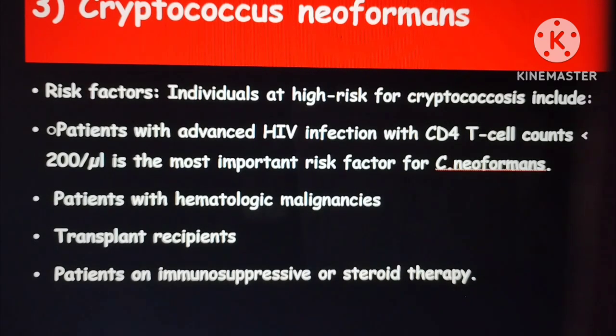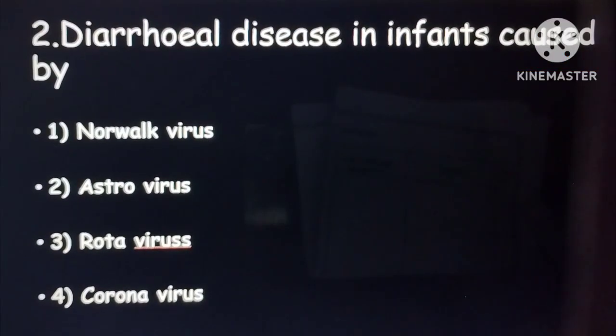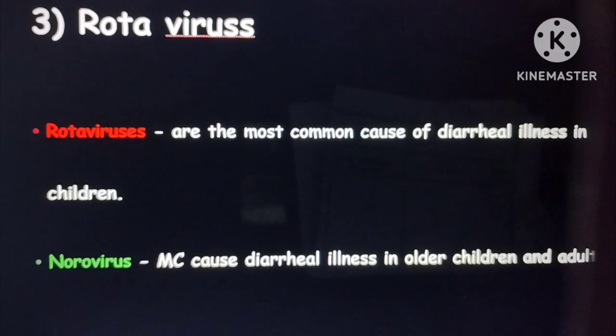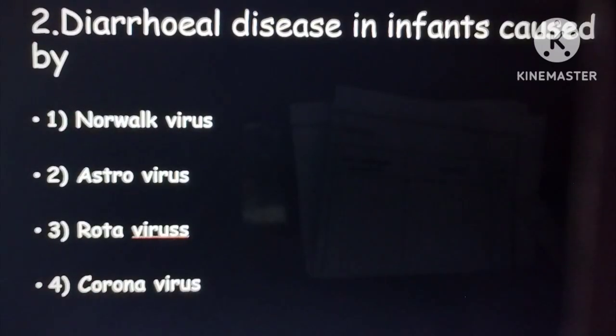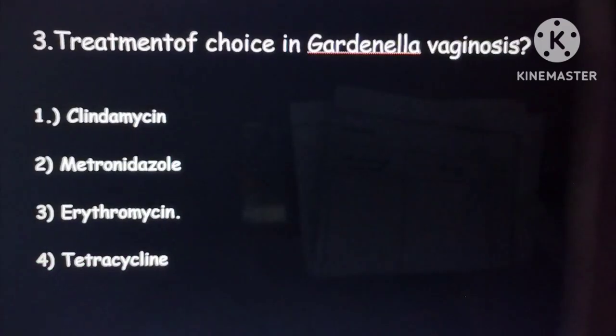steroid therapy. Second, diarrheal disease in the infant is caused by Norwalk virus, astrovirus, rotavirus, or coronavirus. Here in the infant it is always rotavirus, whereas in older children and adults it is norovirus. Coming to the third question, what is the treatment of choice in Gardnerella vaginalis?